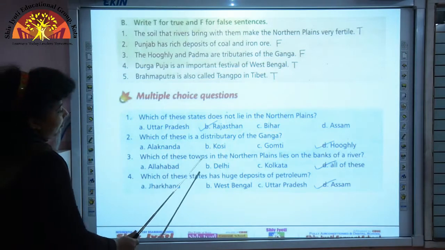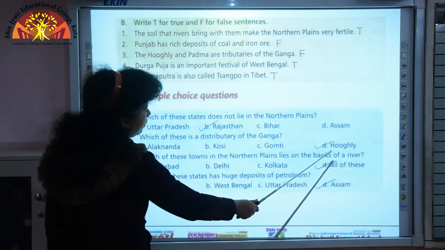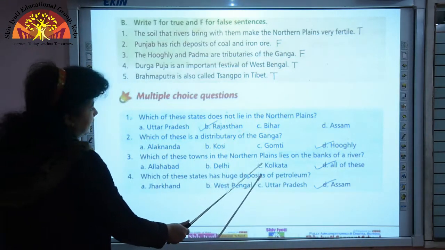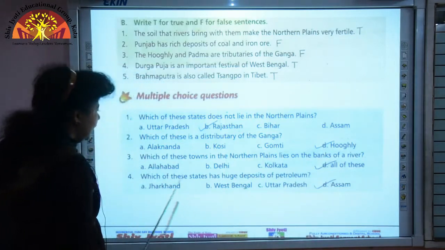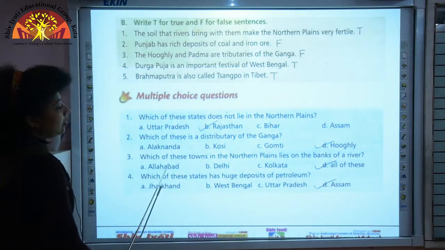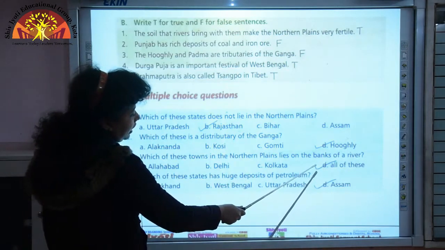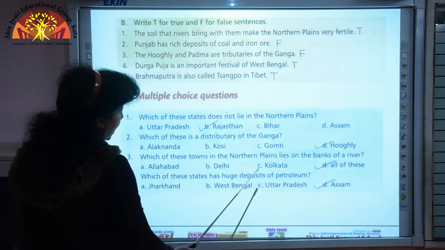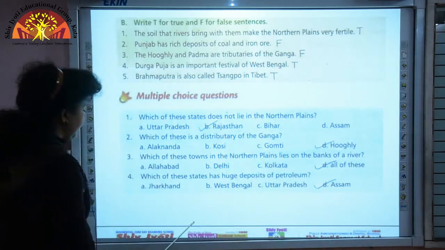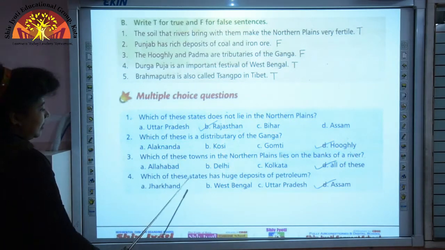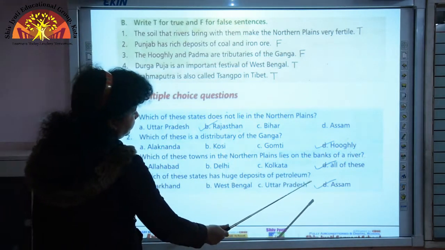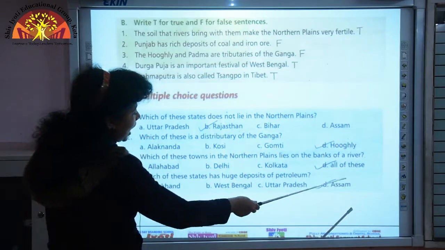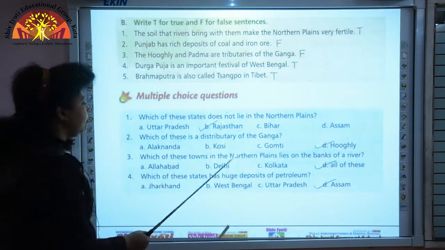Question 3. Which of these towns in the northern plains lie on the banks of a river? A. Allahabad, B. Delhi, C. Kolkata, D. all of these. Since all these towns lie on the banks of the river, we shall put a tick in option D, all of these. Question 4. Which of these states has huge deposits of petroleum? Your options are A. Jharkhand, B. West Bengal, C. Uttar Pradesh and D. Assam, and the correct option is D. Assam, because Assam has huge deposits of petroleum.